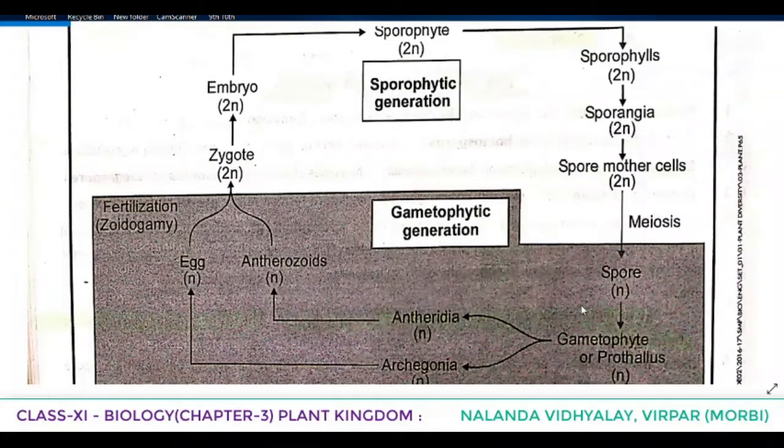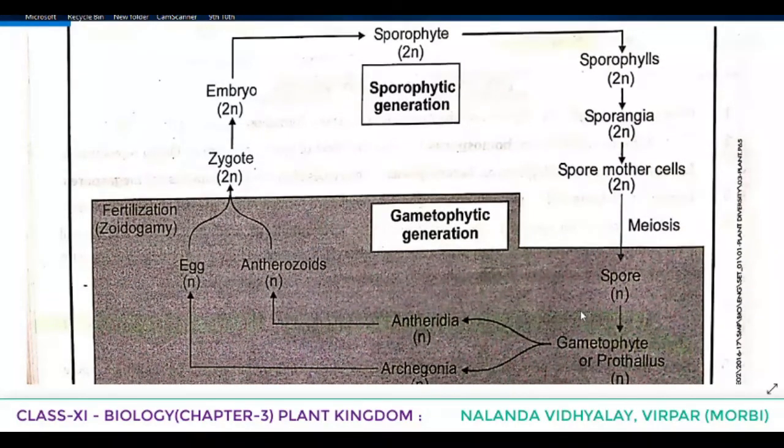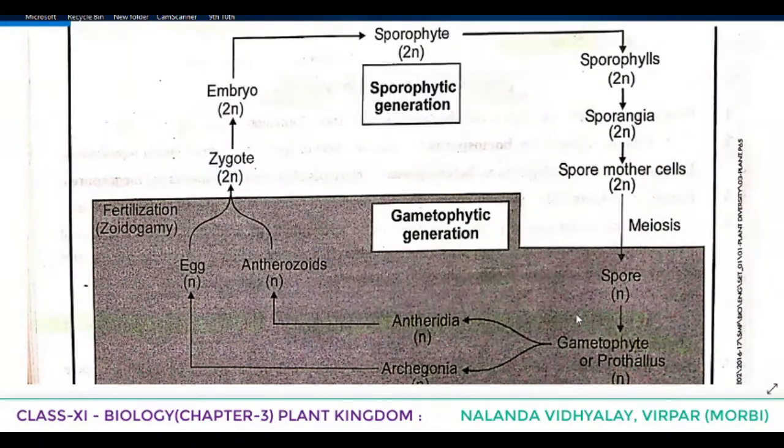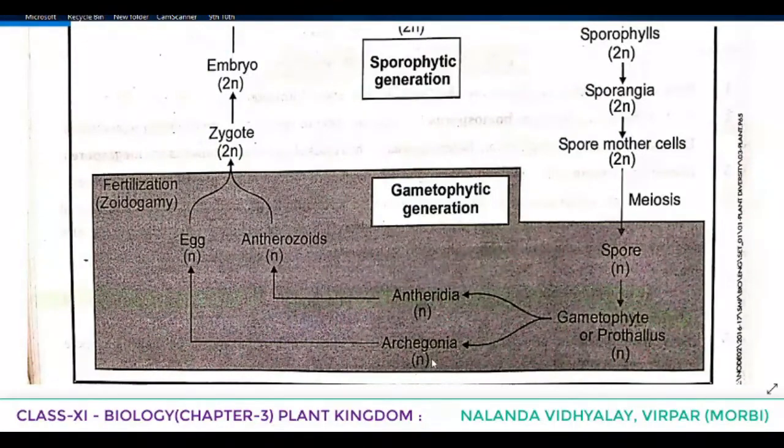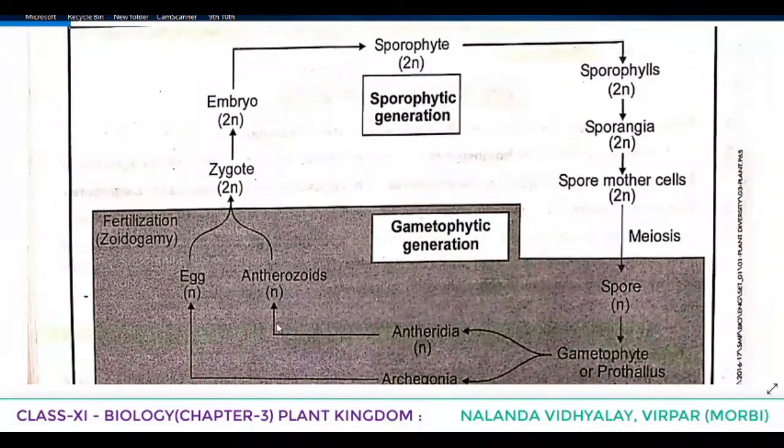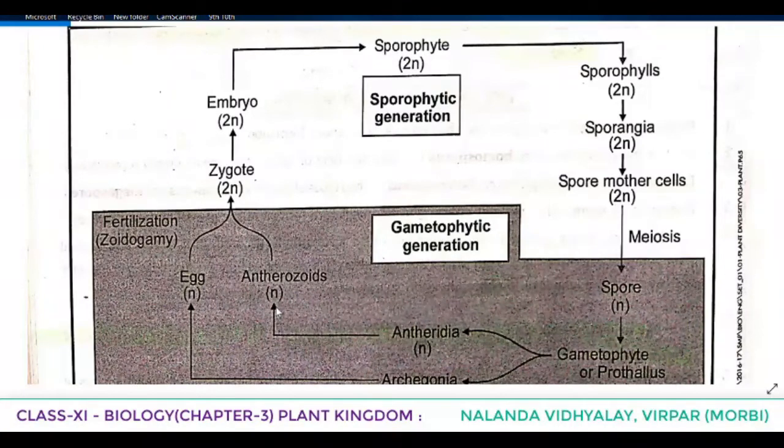It has two parts, thallus and rhizoids. And this gametophyte or prothallus has male sex organ and female sex organ, antheridia and archegonia. Antheridia produce the male gamete known as antherozoids and archegonia produce the female gamete known as egg. And then the fertilization happens, that is zoidogamy.